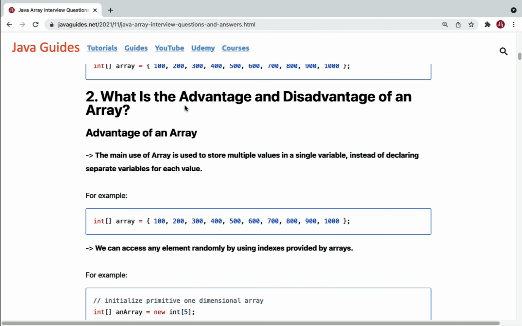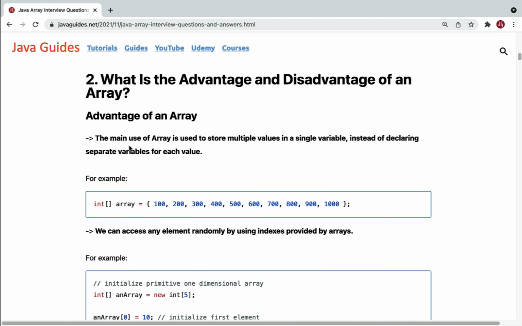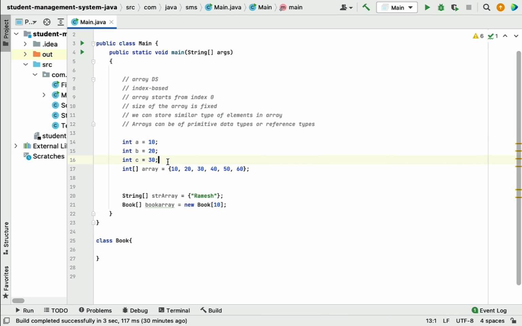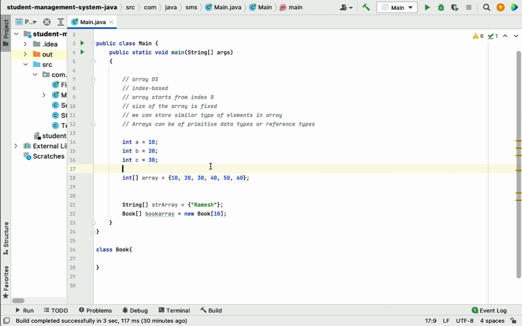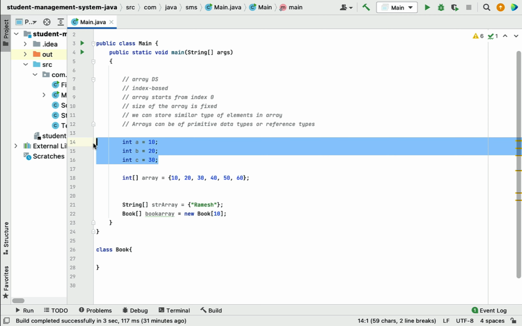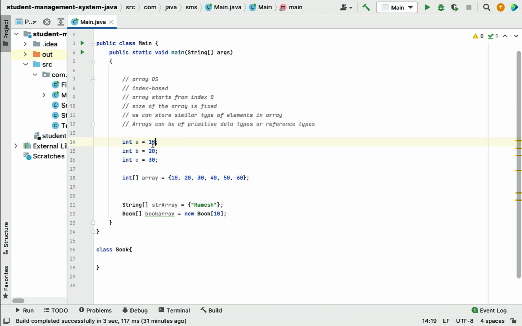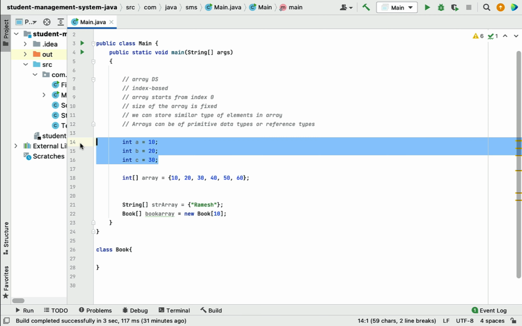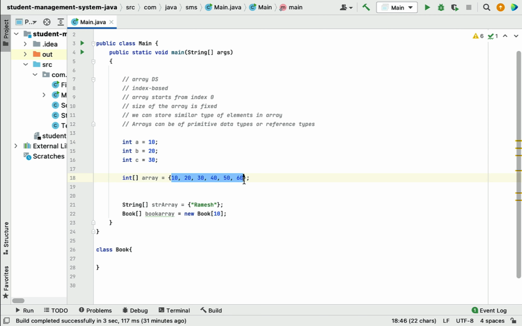What is the advantage and disadvantage of an array? Well, the main use of array is to store multiple values in a single variable instead of declaring separate variables for each value. For example, int a equal to 10, int b equal to 20, int c equal to 30. So here we are basically creating a separate variable to store a separate value, right? So instead of doing this, we can create an array and store multiple values, right?